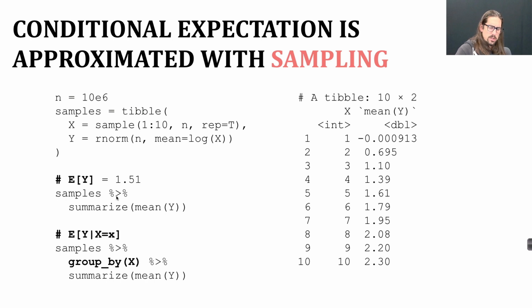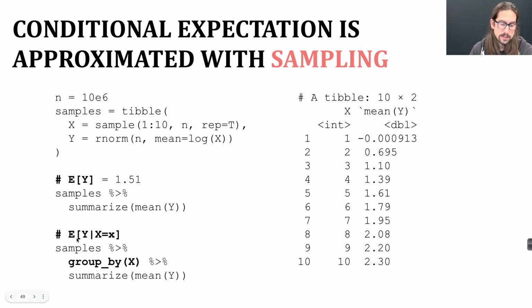Again, slightly different notation than I was doing before. You can do the dollar sign thing here and not need to summarize, and that's nicer, I think. But if you calculate this out, you're going to see that this is the overall population average, and you're going to get the number 1.51, I think.